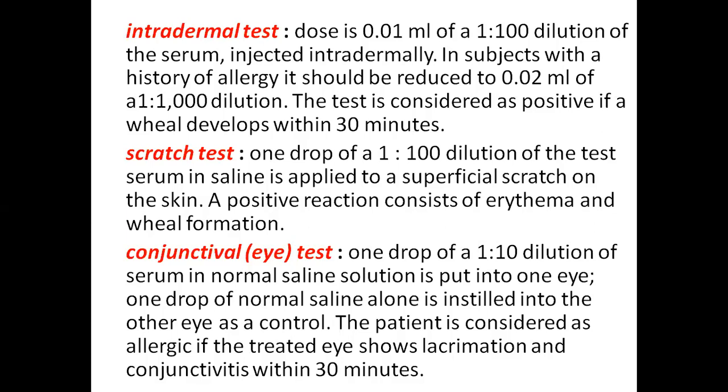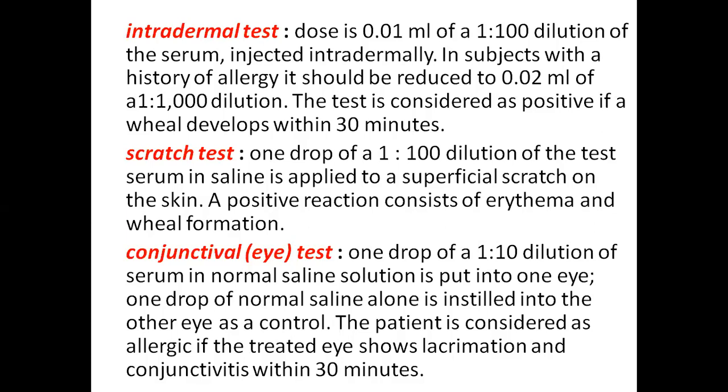Coming to scratch test, 1 drop of 1:100 dilution of the test serum in saline is applied on the superficial scratch on the skin. It is considered positive if erythema and wheal formation is seen.